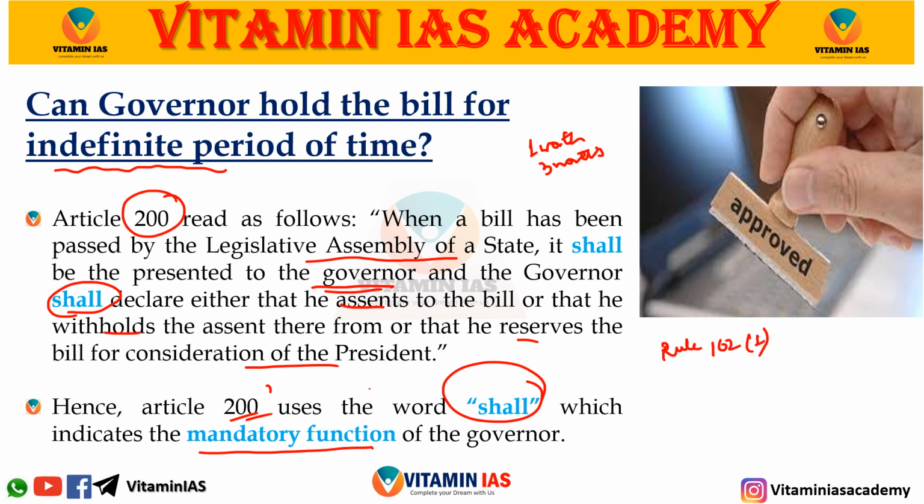Moreover, Rule 102 clause 1 says that if the governor thinks he should return the bill with recommendation, then that bill will be given to the speaker, and the speaker will inform the legislative assembly regarding such issues.